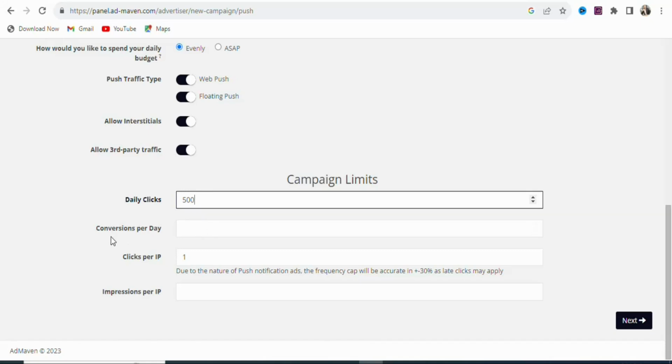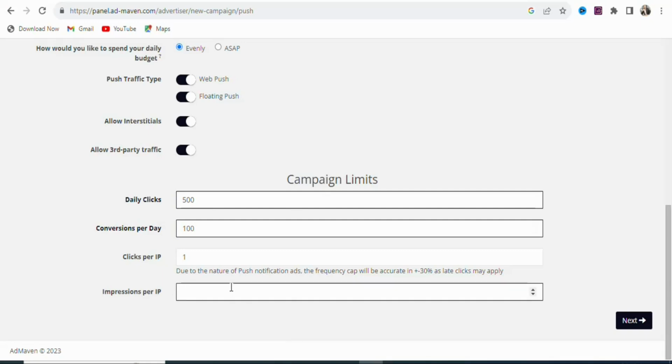Now once that is done, you can see conversion per day. Just enter any number that you want. So let's say we want 100 conversions. So select that. Once that is done, you can see clicks per IP. You can see 1. That means a person is allowed to click on our ad once. We don't want people to keep on clicking on our ad, so just leave it like this. Once that is done, you can see impression per IP. How many times do you want a person to see your ad within a particular location? In this case, I'm going to enter 3. So I want a person to see my ad 3 times within a particular location.